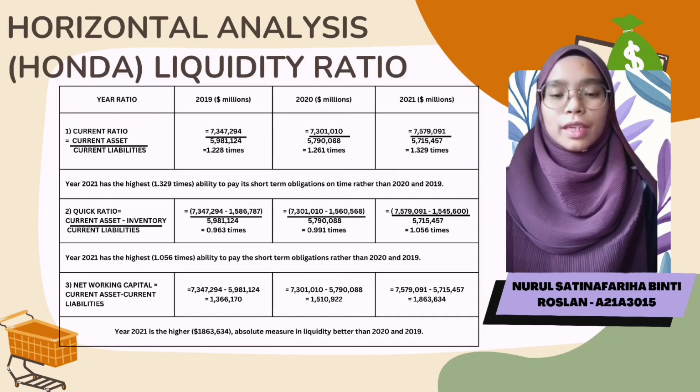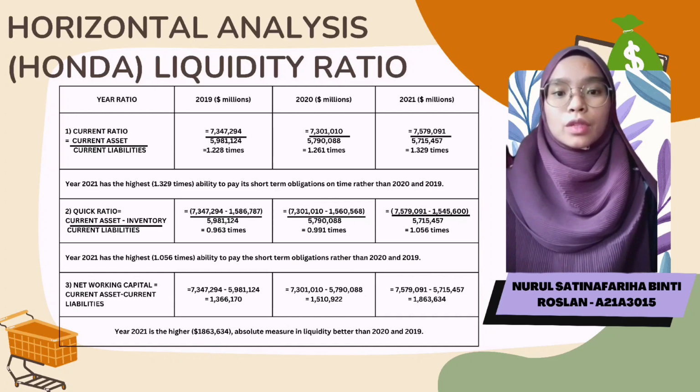Current ratio equals current asset divided by current liabilities. Year 2021 has the highest, 1.329 times, ability to pay its short-term obligation, rather than 2020, 1.261 times, and 2019, 1.228. Quick ratio equals current asset minus inventory divided by current liabilities. 2021 has the highest, 1.056 times, ability to pay the short-term obligation rather than 2020, which is 0.991, and 2019, which is 0.963.